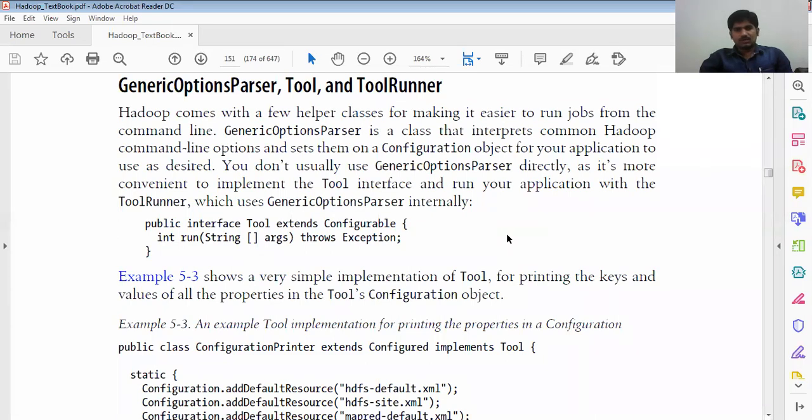Do you know what is a generic? So you know what is a parser. Then what is a generic option parser? Once again I will make you remember what generic is generally. We write something in the angular braces. So what is that, what we are writing in between, and why do we want to write it?